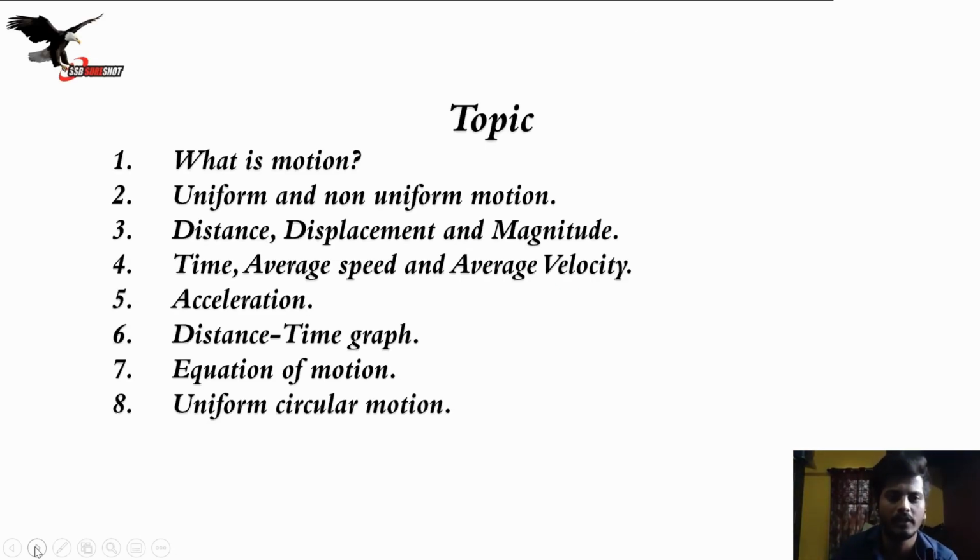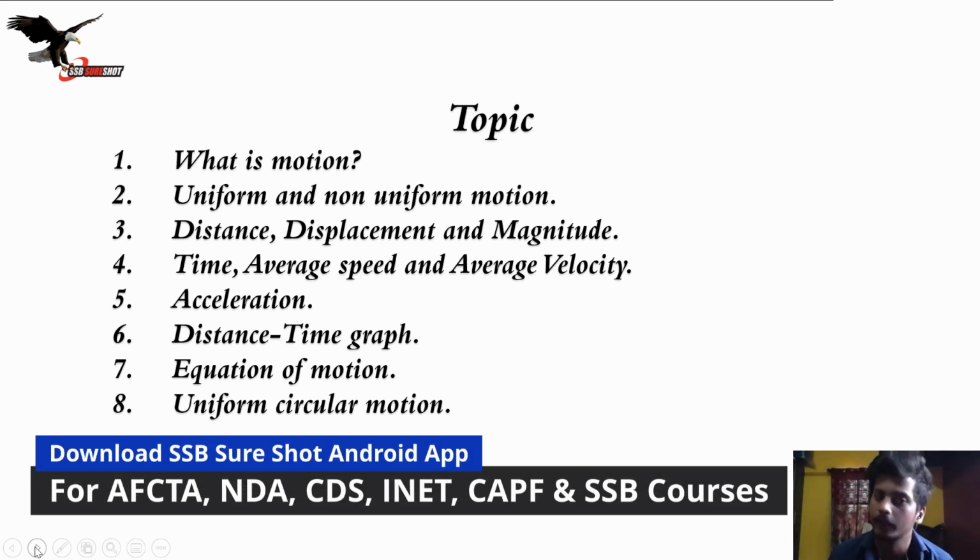So first, what will we study? We will study what motion is first. Kinematics is all about motion. Then uniform and non-uniform motion, distance, displacement, and magnitude. Definitely time, average speed, and average velocity. Average speed is very important because a lot of people have problems with it, as they consider it a normal average. I don't want you to make mistakes there, that's why I have added this topic.